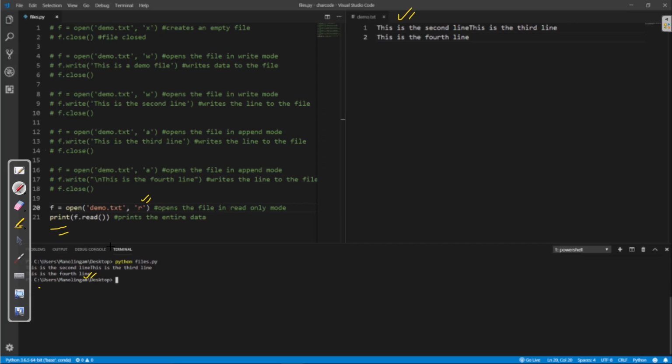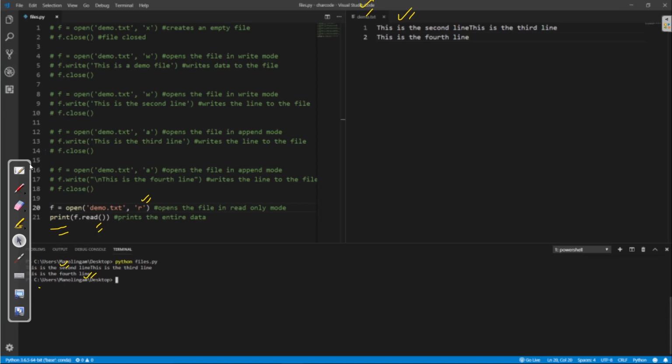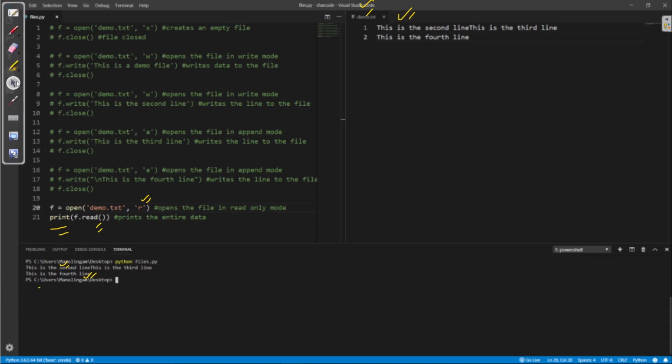In write mode, we were writing into the file. This is our file, and this is the terminal, how it looks when we print something. In read mode, the entire data is getting printed. In the same way, you can see this is the entire data. Let me just show you again. Wait a second. Yes, here you can see this is my terminal.